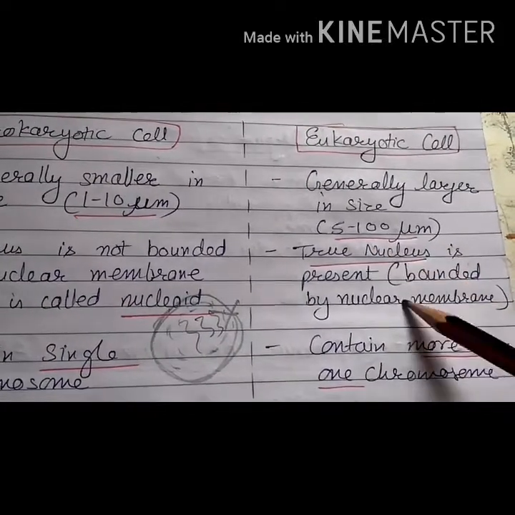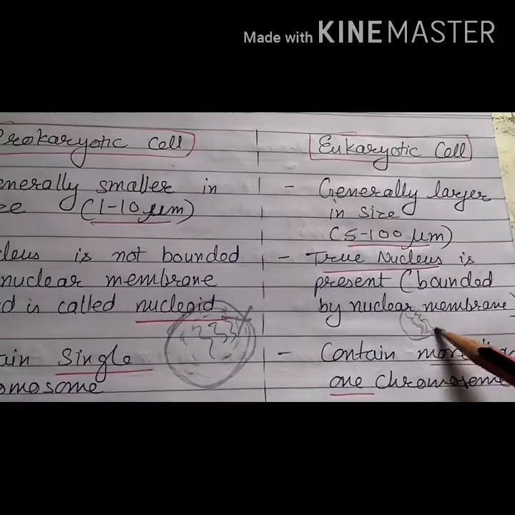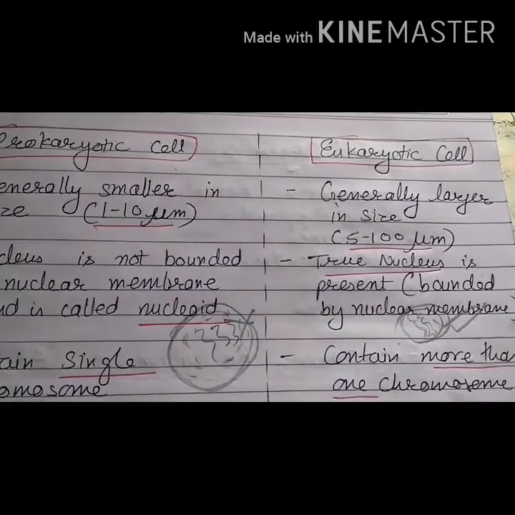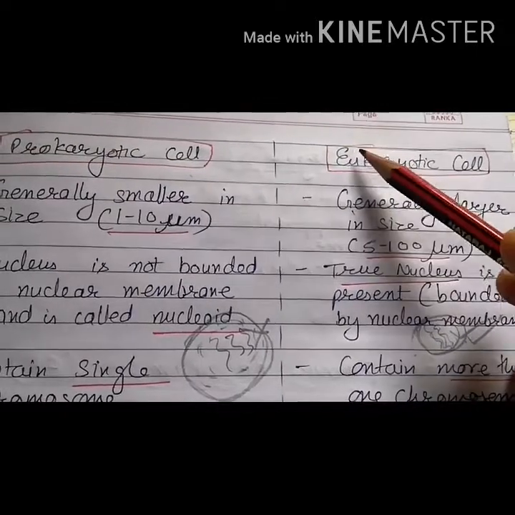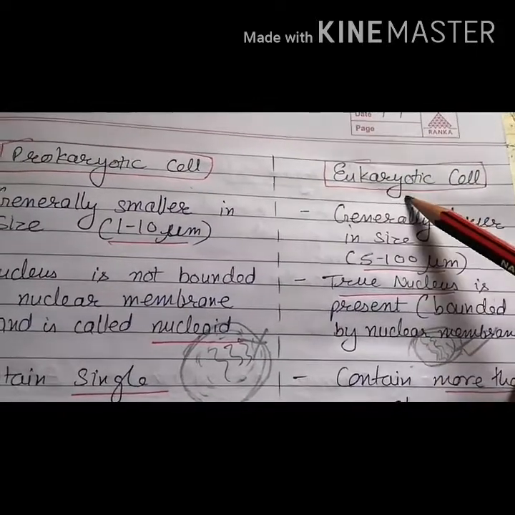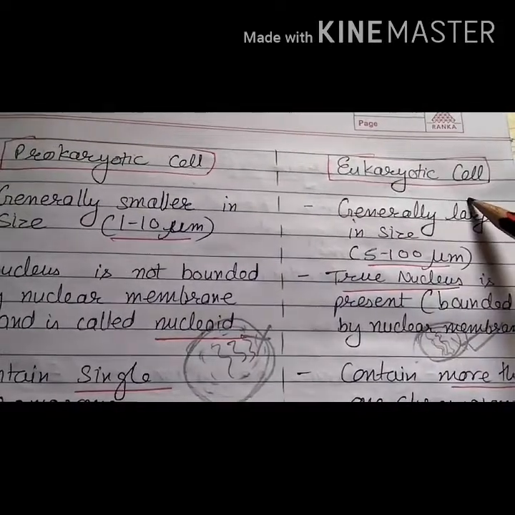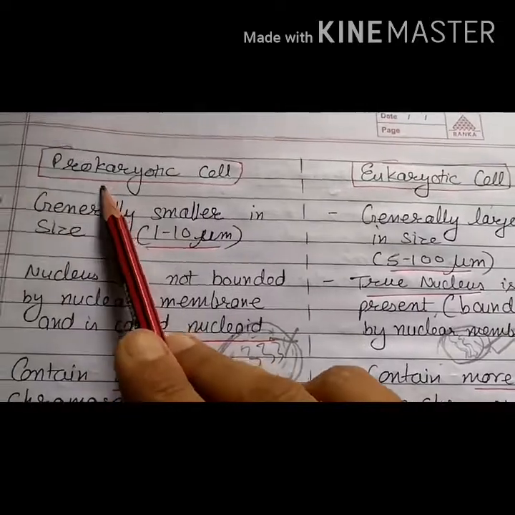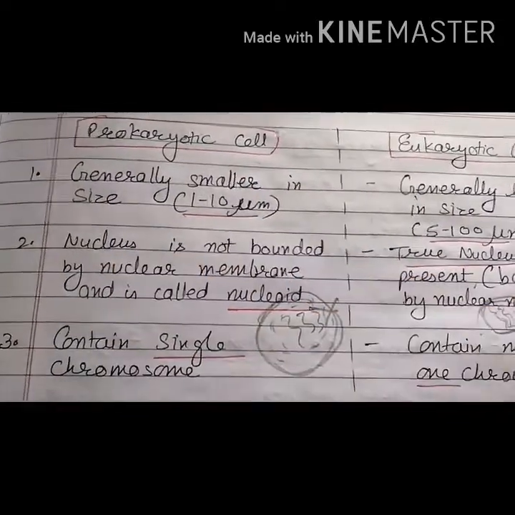That nucleus which has DNA present in the chromatin material, and this chromatin material is covered by a double membrane. So this is the true nucleus. That is why these cells are called eukaryotic cells. Eu means modern or new, karyo means nucleus. So a new type of nucleus is present in these cells. That is why these cells are called eukaryotic cells. A primitive type of nucleus is present in these cells. That is why they are called prokaryotic cells.